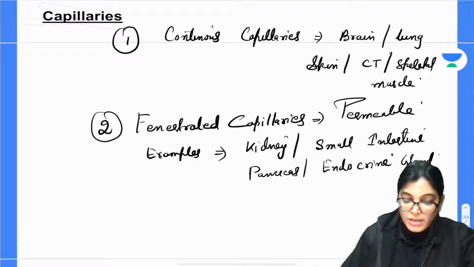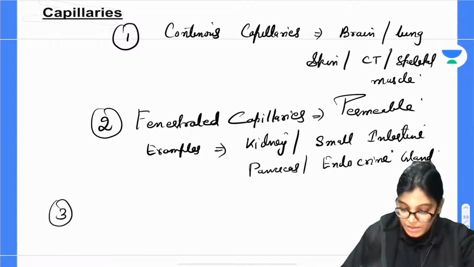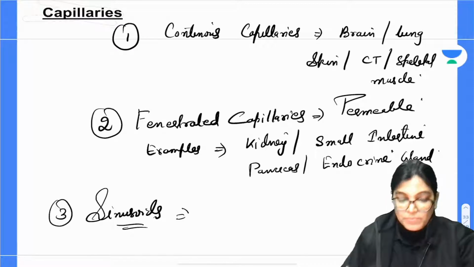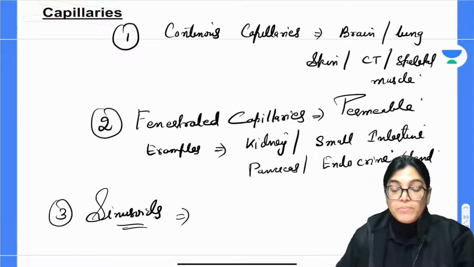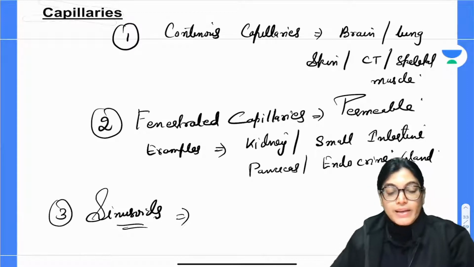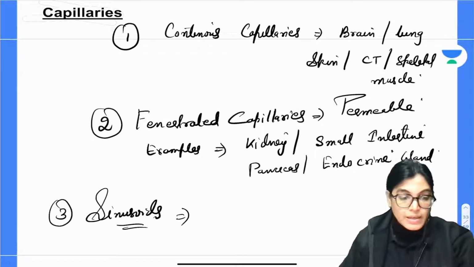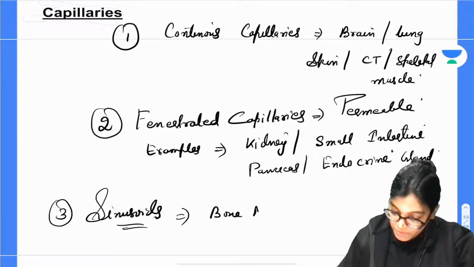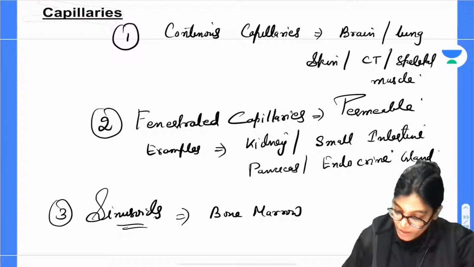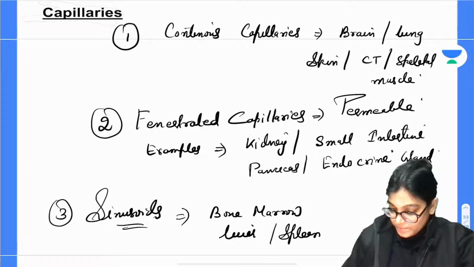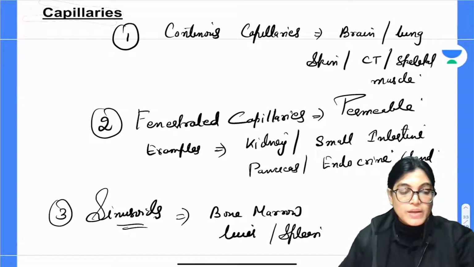My dear aspirants, the third category is the sinusoids, which are highly permeable, meaning exchange of molecules is very easily possible. Sinusoids are present in bone marrow, in the liver, and in the spleen. Any doubt, my dear aspirants, you can ask me.